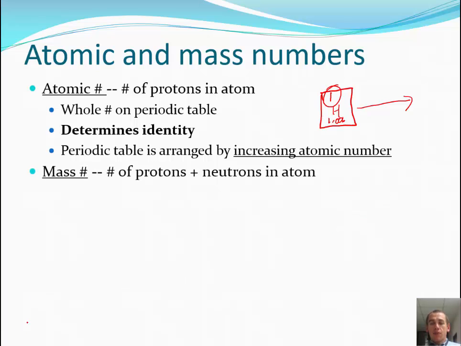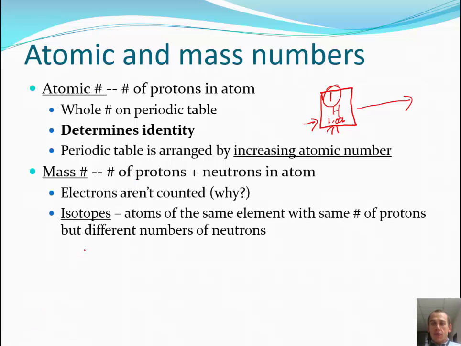Mass number is the number of protons plus neutrons in an atom, and we learned about this when we were dealing with isotopes. And so this is always a whole number, so it is not this number. You can't have half a proton or half a neutron. This, as it turns out, is called atomic mass, and it's an average of all the different isotopes, and we're going to look at that in more detail a little bit later. Neither one of these numbers includes electrons. Electrons are very, very small. They add almost no mass to the atom. If we know the number of protons, we know the number of electrons, so we don't need to count them.